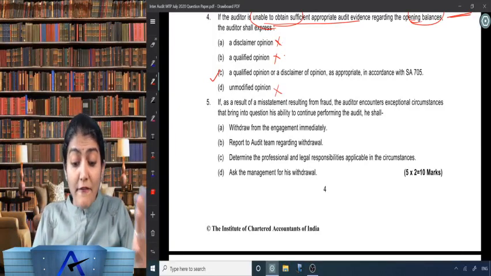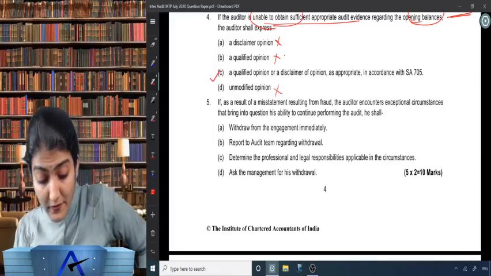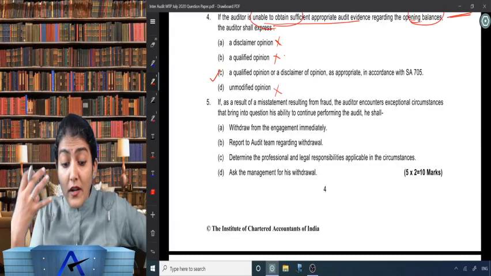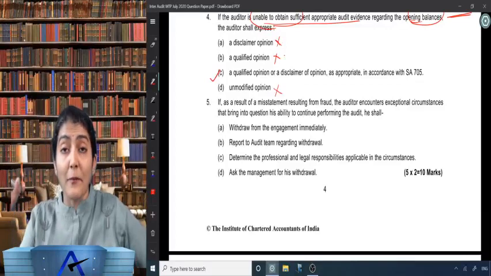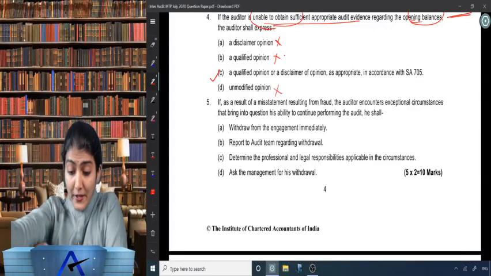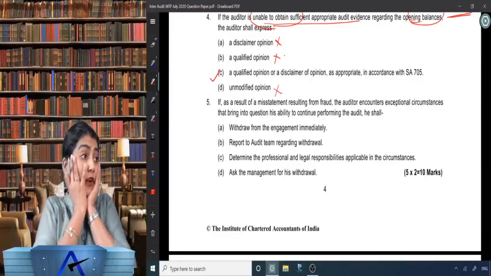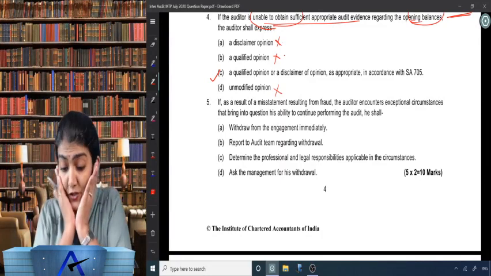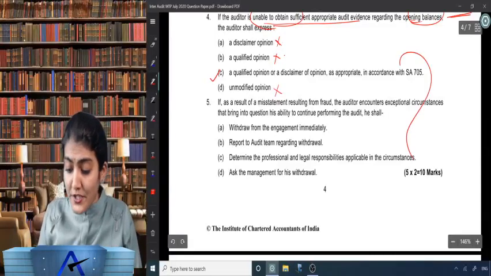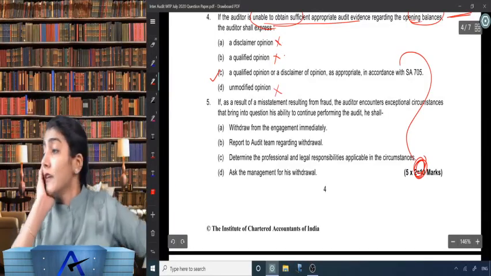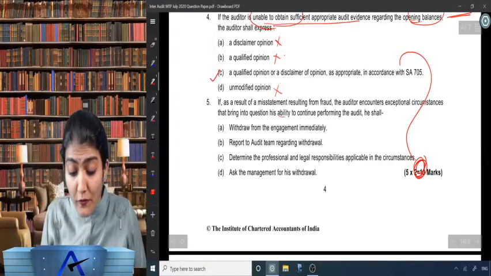Next one, the fifth one: if as a result of misstatement resulting from fraud, the auditor has come across some fraud. This is what we always discuss in the chapter on fraud and SA 240. The auditor encounters exceptional circumstances. Now what to do? The client has fraud, that type of situation. The auditor encounters exceptional circumstances that bring into question the auditor's ability to continue performing the audit.